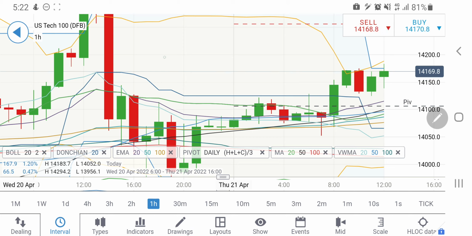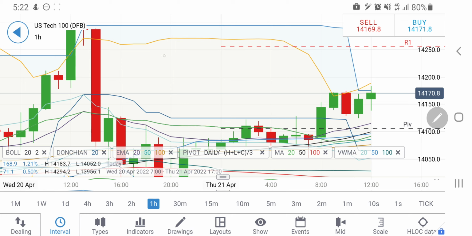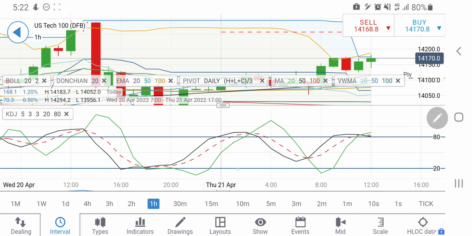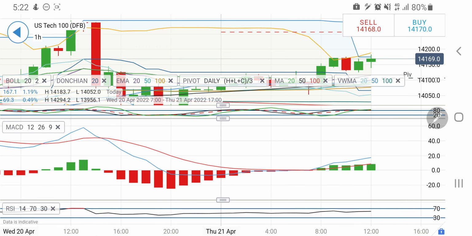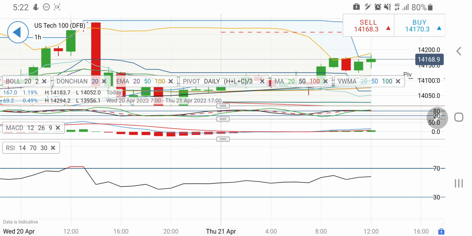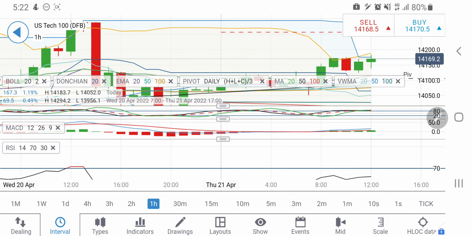Till the time it remains above 14130, it is probably trying to form higher highs, and breaking 14200 we can expect a sharper green candle. Right now it appears it may try to give you a sharper green candle which may take it towards 14250 levels. Now look at the hourly stochastic, it is overbought, hence a drop can be expected. MACD is widely divergent on the buy side and RSI is looking upwards here.